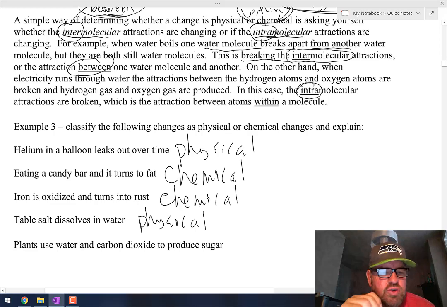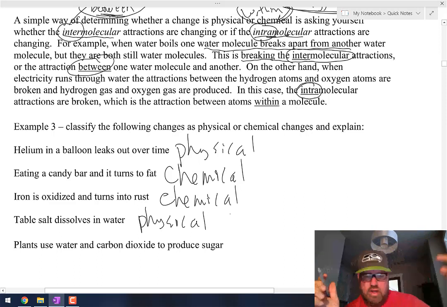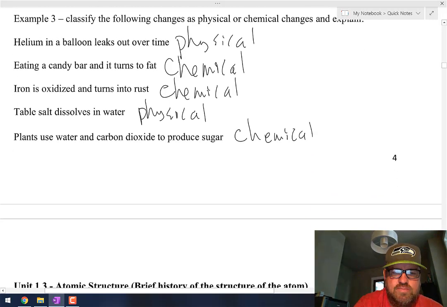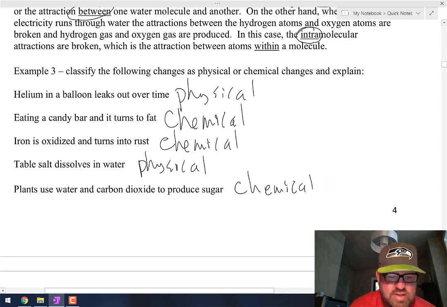And then plants use water and carbon dioxide to produce sugar. So it started as water and carbon dioxide, and now it's sugar. It also produces oxygen. Okay, that certainly is a chemical change. Okay, and that is it for that lesson.